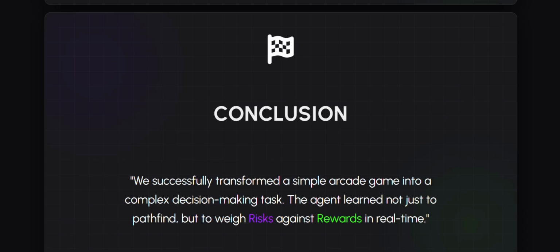To summarize our project, we successfully transformed a simple arcade game into a complex decision making task. The agent learned not just pathfinding but to weigh risk against reward in real time. By carefully engineering the state space, designing a deep neural network, and applying a harsh reward structure, our agent learned to weigh risk against reward in real time.